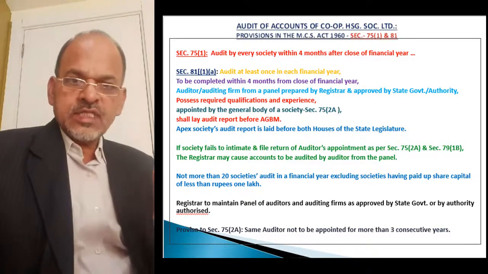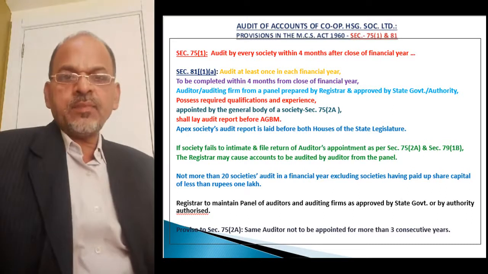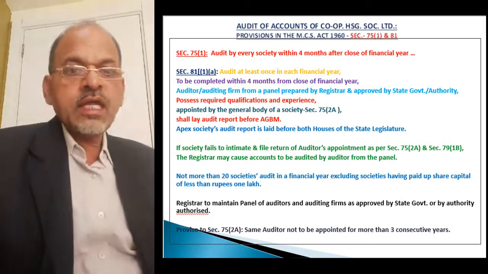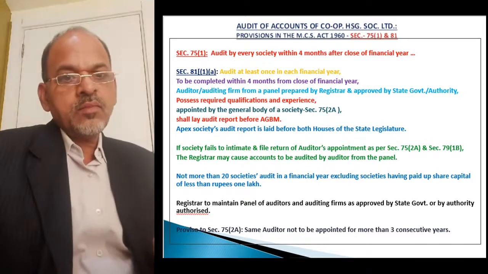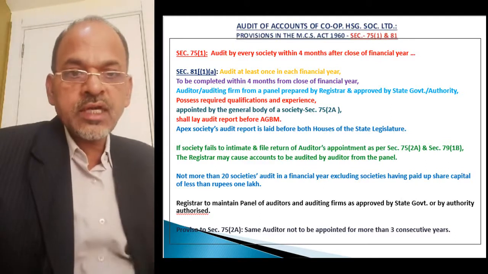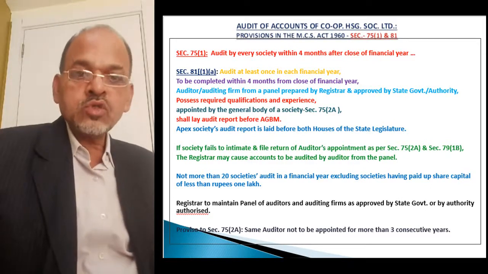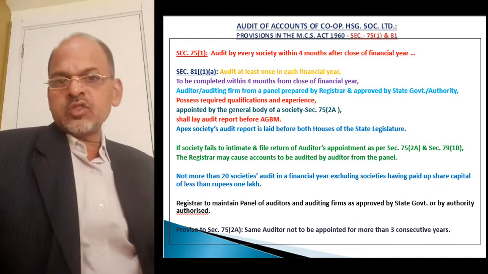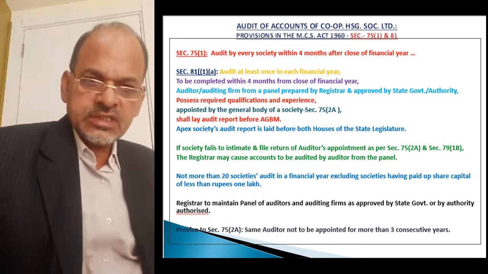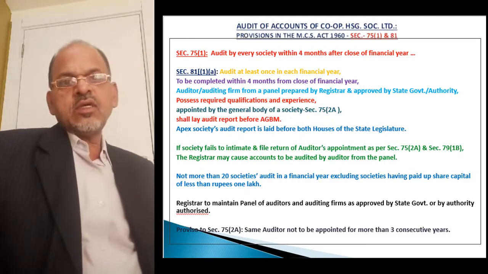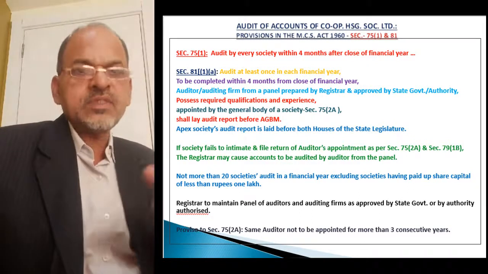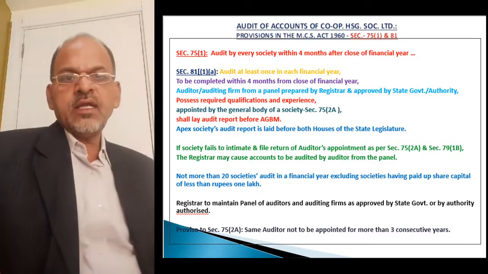If the paid up share capital of a cooperative society is rupees 1 lakh or more, then the auditor or auditing firm can carry out audit of maximum 20 cooperative societies, not more than 20 cooperative societies. But for the societies having less than rupees 1 lakh, there is no such restriction. This restriction is for the societies having rupees 1 lakh or more paid up share capital. That is, the auditor can audit maximum 20 cooperative societies.